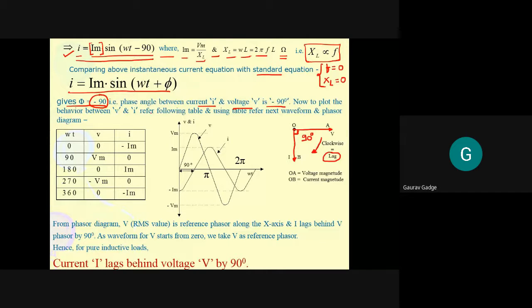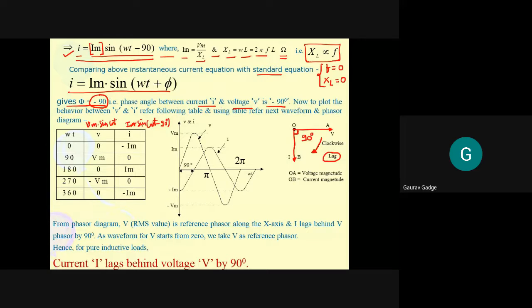The equation of voltage is Vm sin omega t, right? But the equation of I is Im sin of omega t minus 90 degrees. So when you put omega t equal to 0, what do you get?